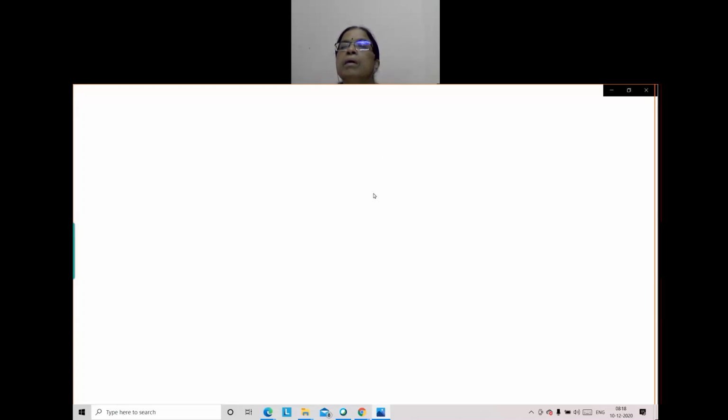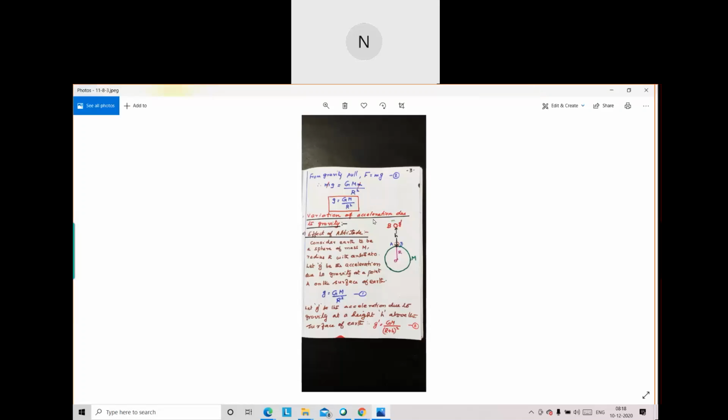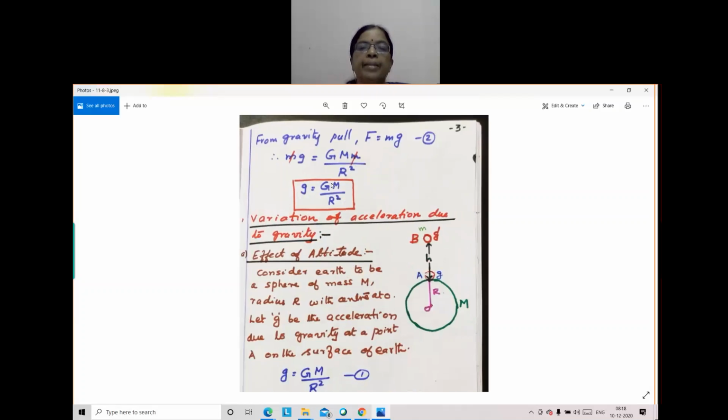What is the formula we studied? Acceleration due to gravity formula. GM by r square. GM by r square, correct. Small g, acceleration due to gravity, small g is equal to capital GM by r square.